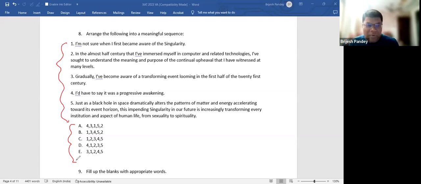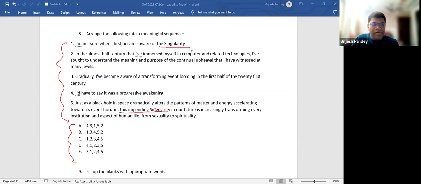Is there any pairing that is possible? Whenever you see these 5 sentences, look at the sentences and see if there could be a pair. See, it talks about singularity.